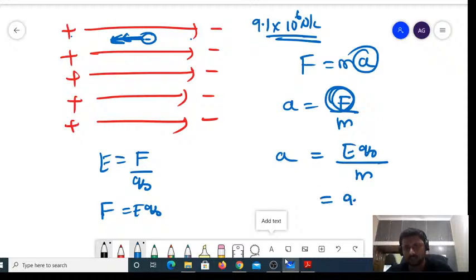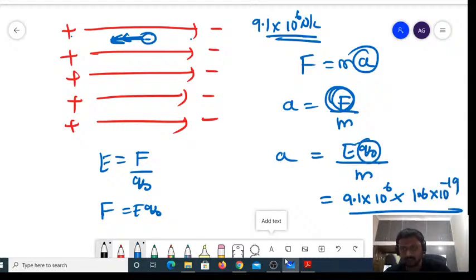E value is how much? 9.1 into 10 power 6, multiplied by the charge of an electron, which is 1.6 into 10 power minus 19, divided by the mass of an electron, which is 9.1 into 10 power minus 31. So 9.1 will get cancelled.